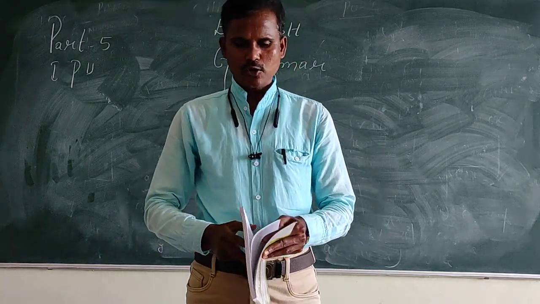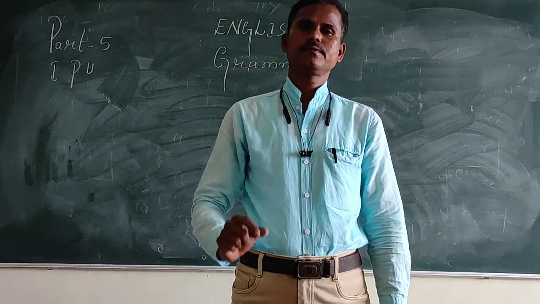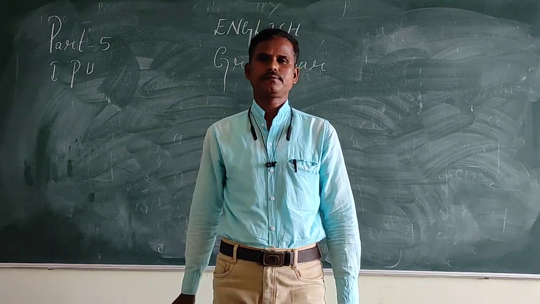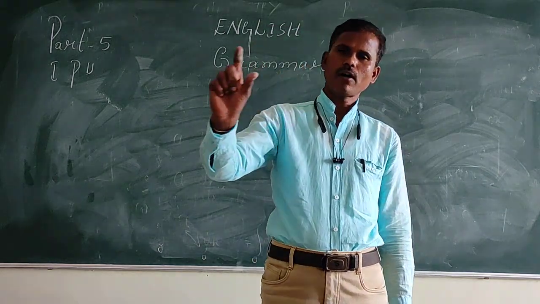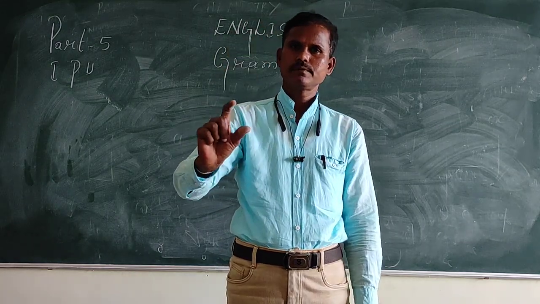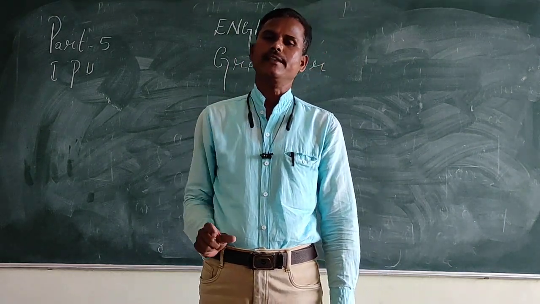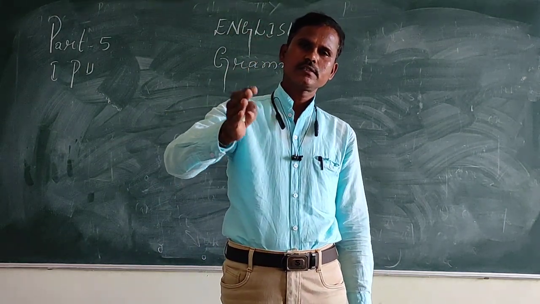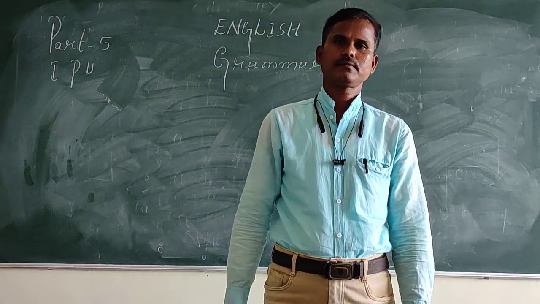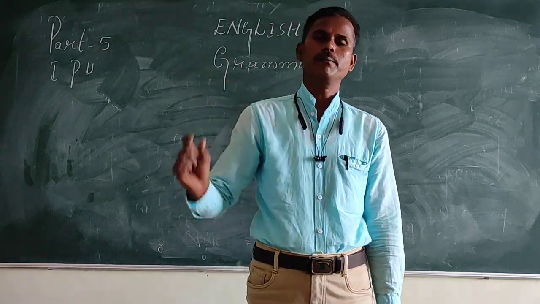I have already taught you how to use be form, do form and have form. Okay? In be form, is, are, am are used for present tense, and was, were are used for past tense. It is be form. I have already given you examples.